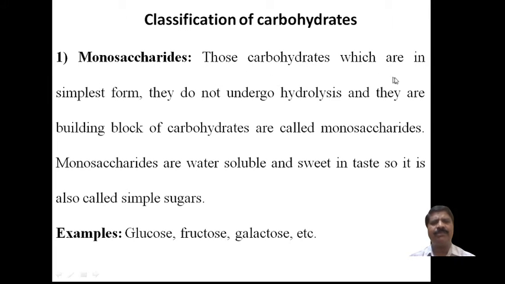Those carbohydrates which are in the simplest form, with no further simplified structure, that do not undergo hydrolysis, and are the building blocks of carbohydrates, are called monosaccharides. This is the basic unit.